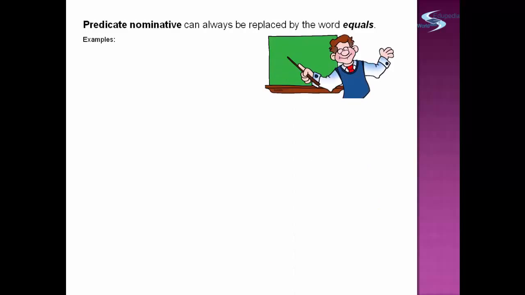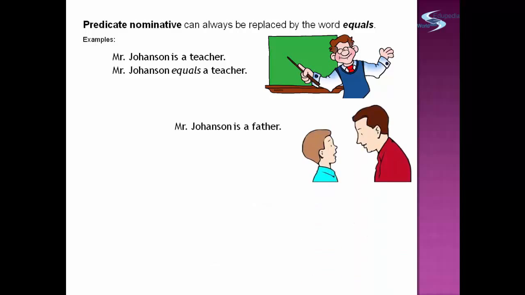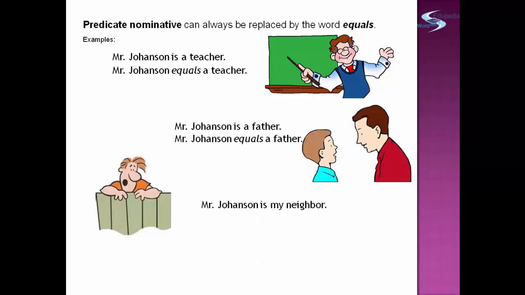Let us have an example. Mr. Johansson is a teacher. Mr. Johansson equals a teacher. Mr. Johansson is a father. Mr. Johansson equals a father. Mr. Johansson is my neighbor. Mr. Johansson equals my neighbor.